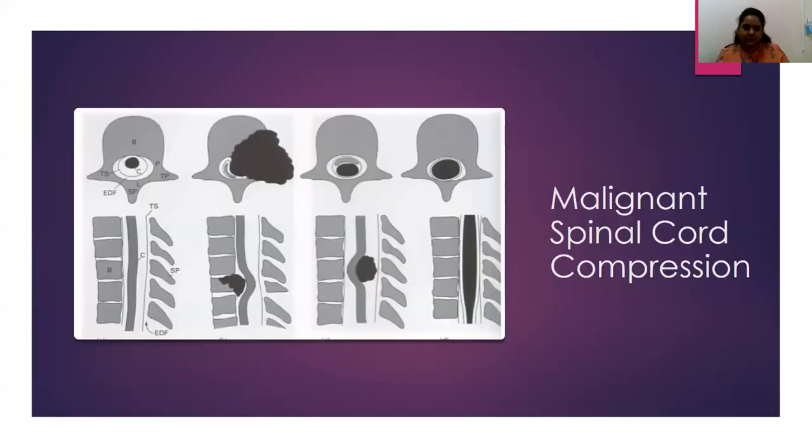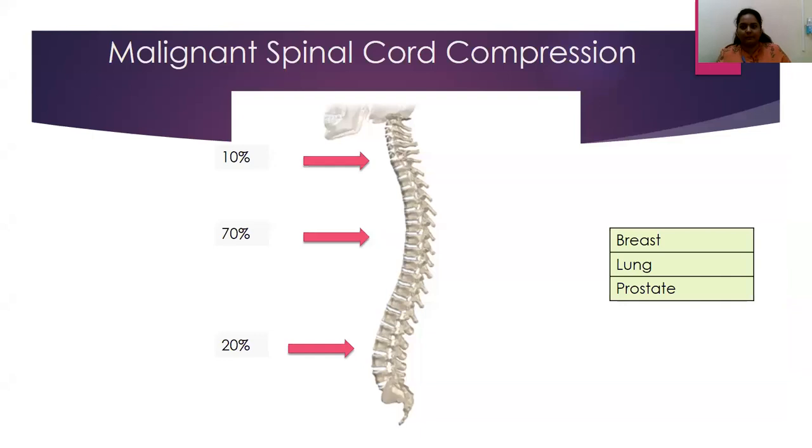So to go through this, I would be taking through certain aspects of the emergencies that present to us. The most commonly seen is malignant spinal cord compression. Now, when we look at malignant spinal cord compression, if there is a thoracolumbar involvement, more so 70% of patients have thoracic vertebral mets, then lumbar vertebral involvement, and very commonly the cervical involvement, presenting with a malignant spinal cord compression.